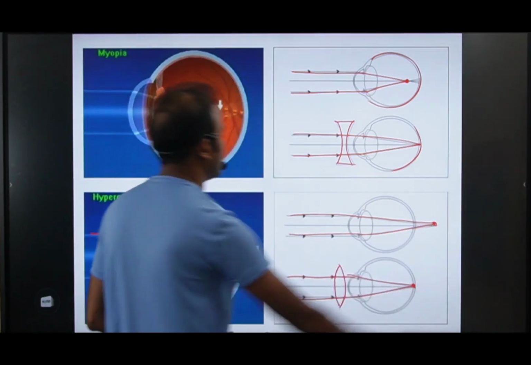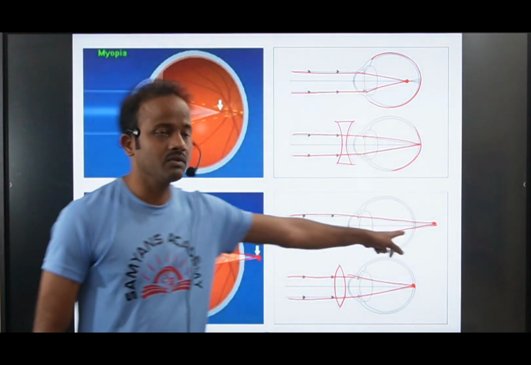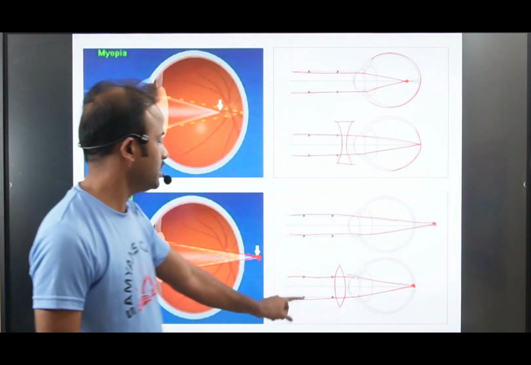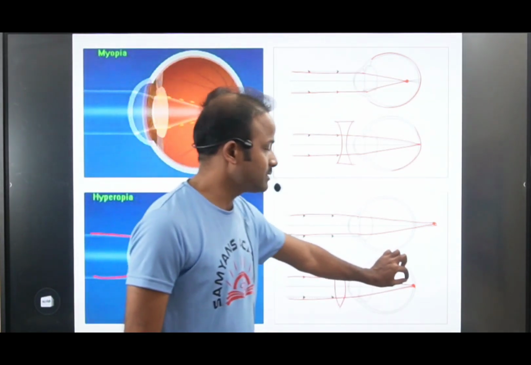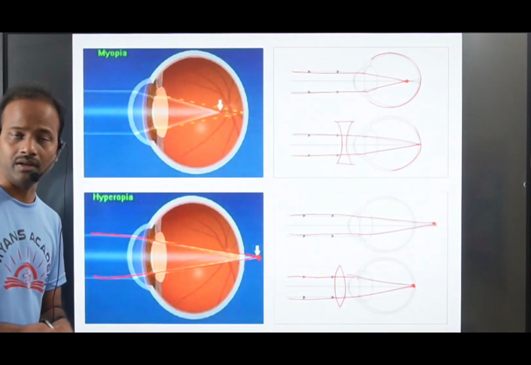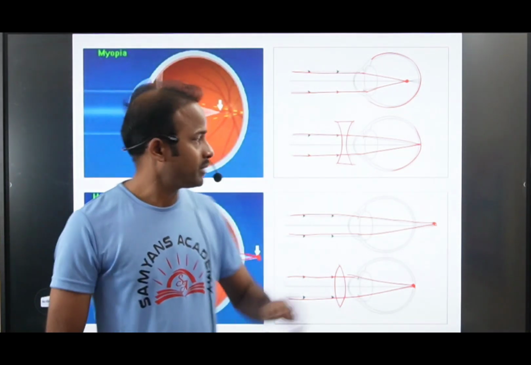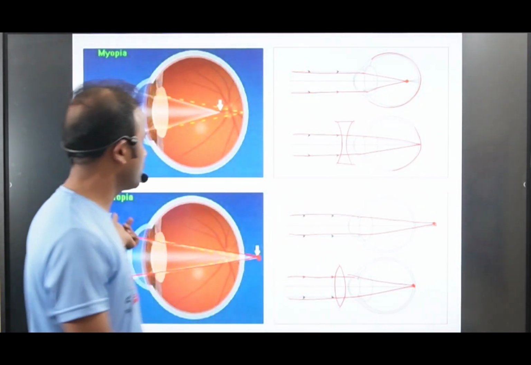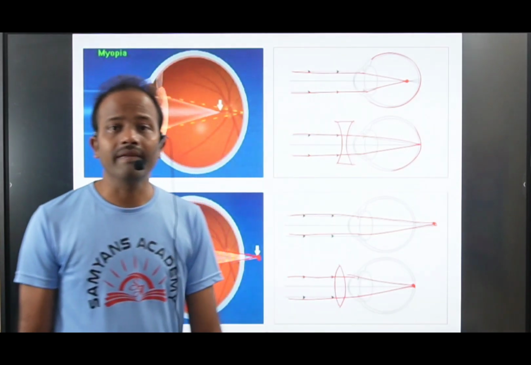Okay, the rays are merging behind the retina. So in this case also we cannot see the objects clearly. When will you see the objects clearly? When these rays merge on the retina, only at that time can we see the objects clearly. Okay, to correct these defects, for myopic eye we use the concave lens. For hyperopia defect we use the convex lens.